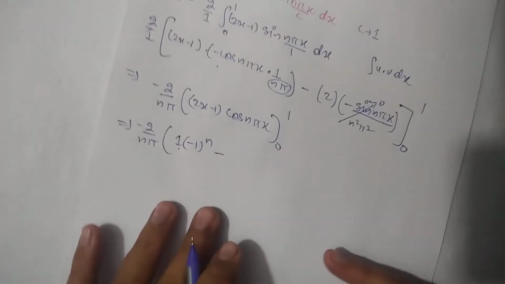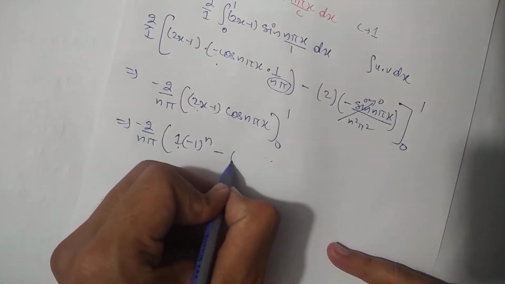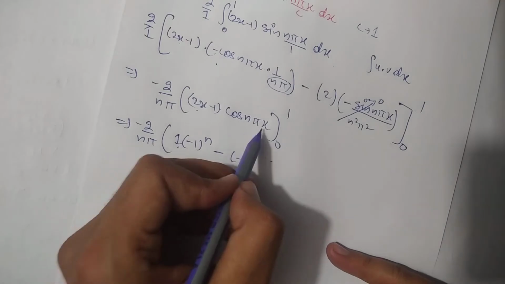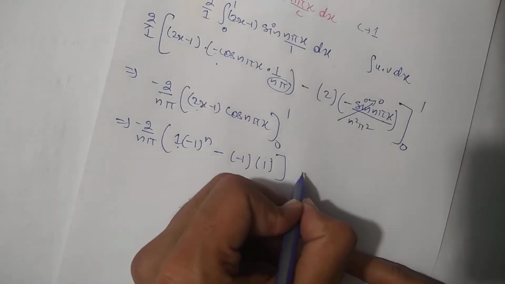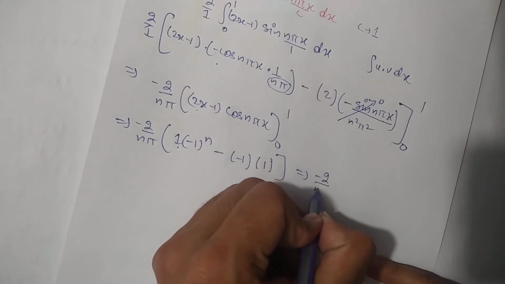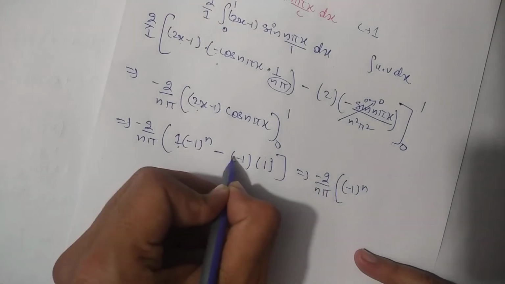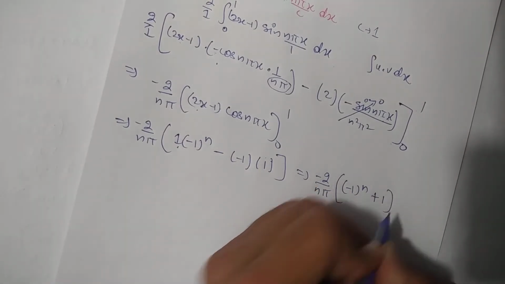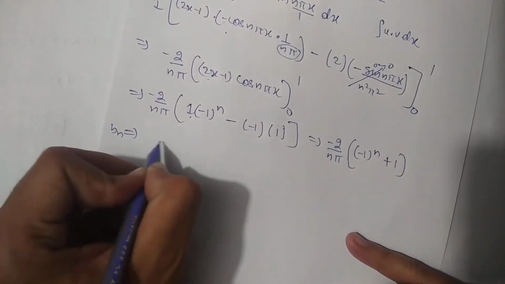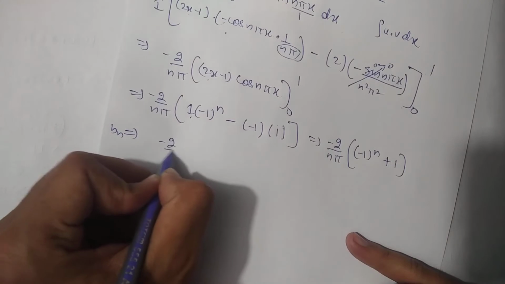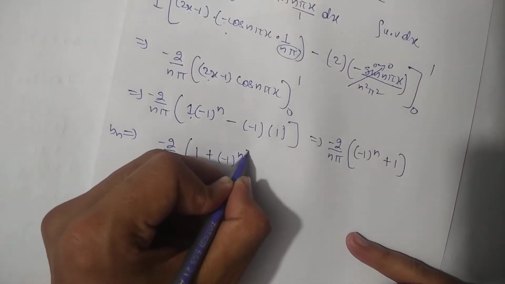Now I will put a minus and put the lower limit, that is 0. If I put 0 over there, then minus 1 will remain from there, and cos 0 will be 1 only, so its value will be 1. Now its value will turn into minus 2 by n pi, bracket start, this value will be minus 1 power n, and minus minus will add, so plus 1. Okay, so this is the value for bn. bn's value will be minus 2 by n pi into 1 plus minus 1 power n.